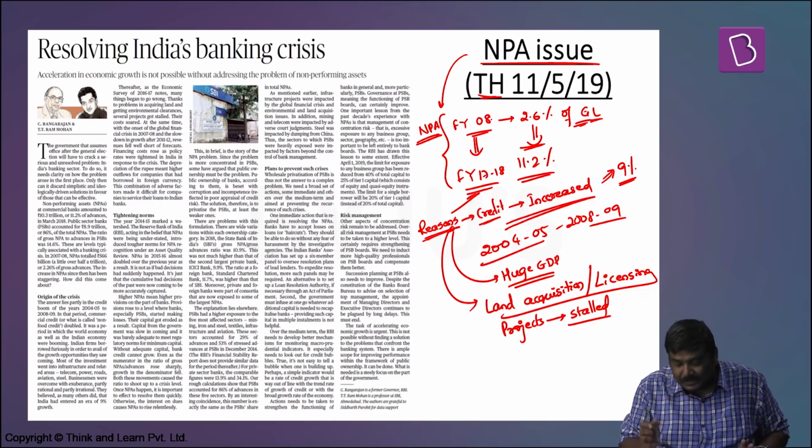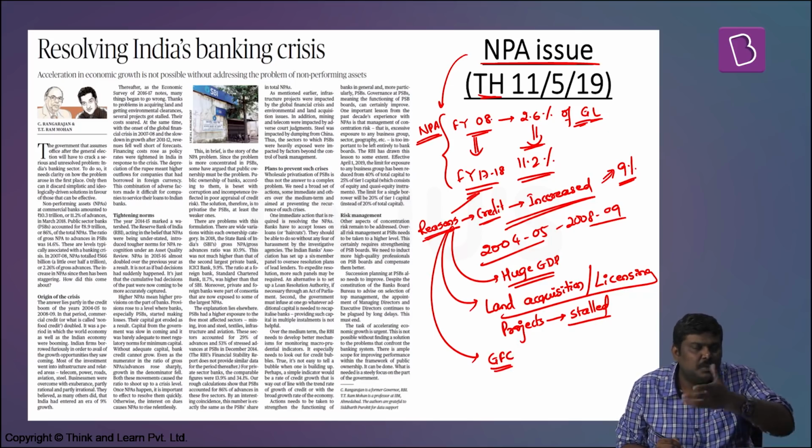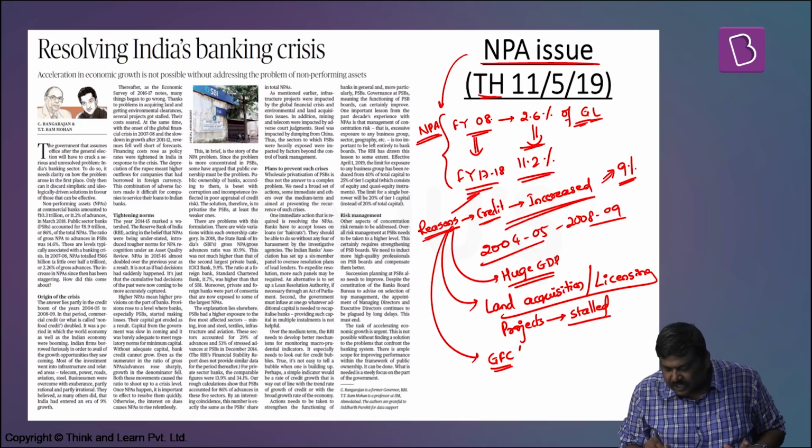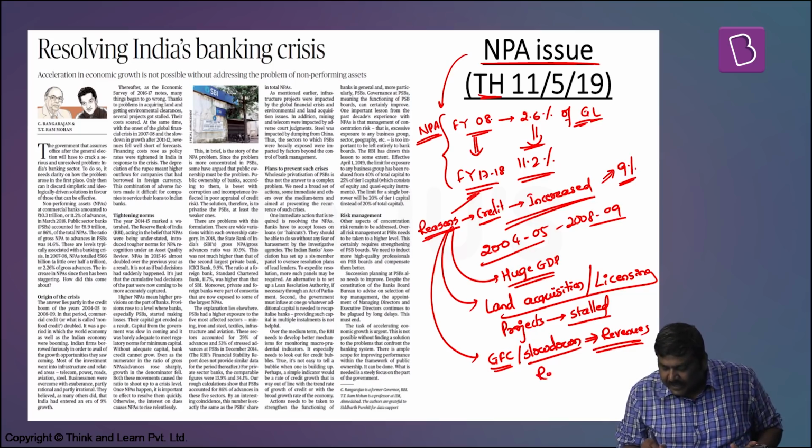Third, added to this, there is a global financial crisis. Post 2008, there is a global financial crisis, following which there was a slowdown. Now, whenever the crisis as well as the slowdown happens, the revenues of these particular companies will get affected. And whenever the revenues get affected, the repayment ability of these particular companies will also get affected.